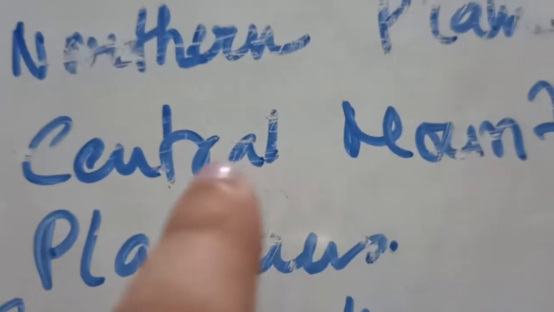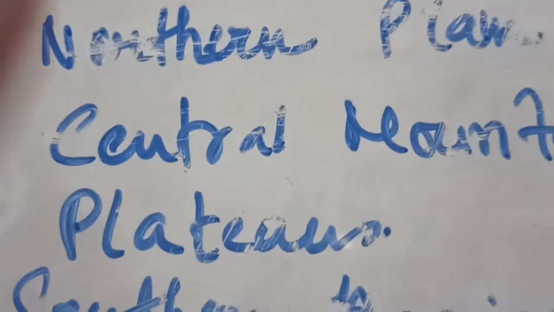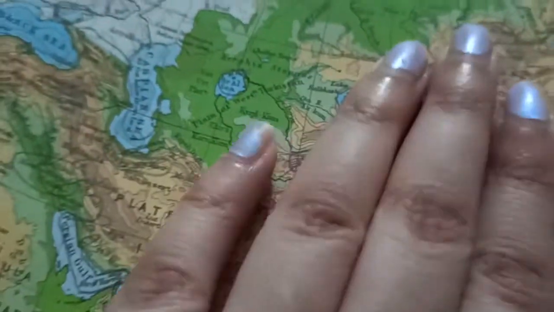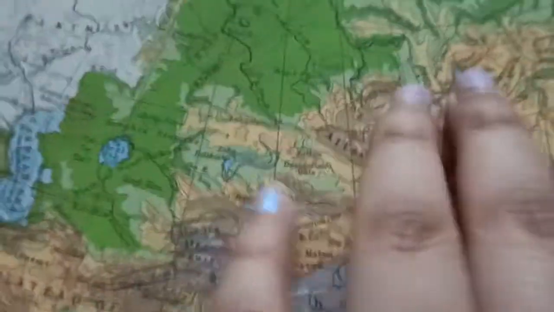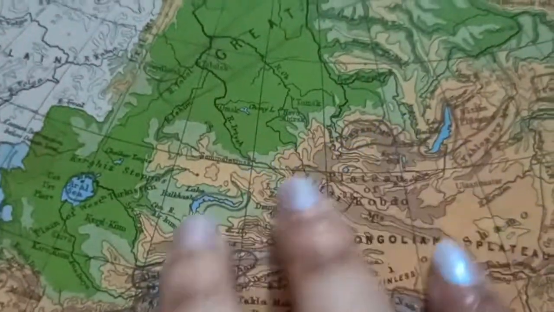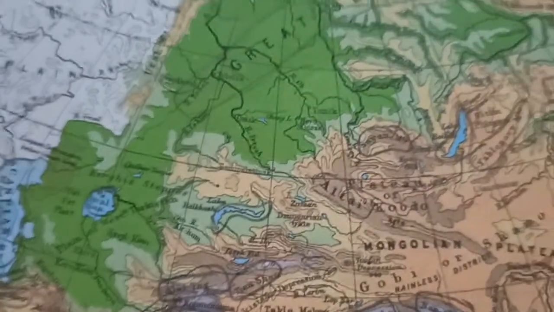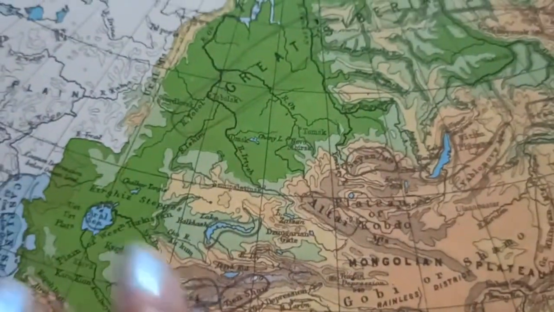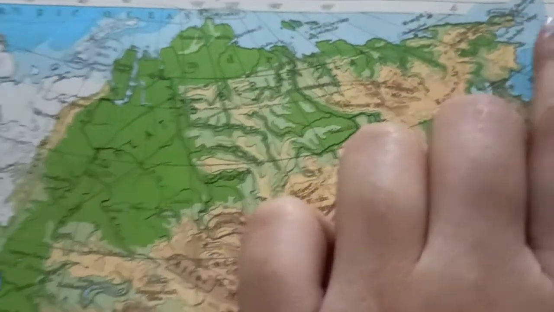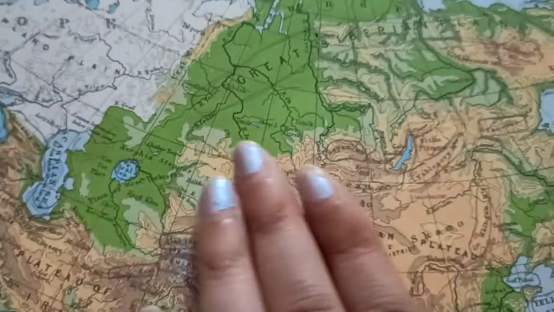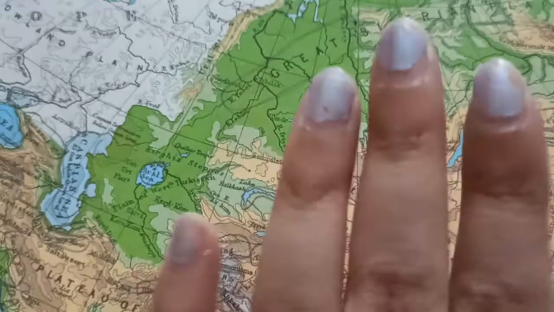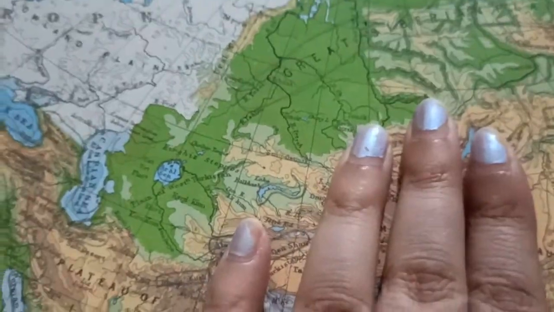The next physiographic division is the central mountains and the plateaus, which tells about the mountains and plateaus present in the central portion of Asia. You can see in this map the region that lies in the central portion, which we call the central mountains and plateaus. This region extends from Asia Minor up to the Bering Strait region. It occupies an area of about 67% of the total area of Asia.